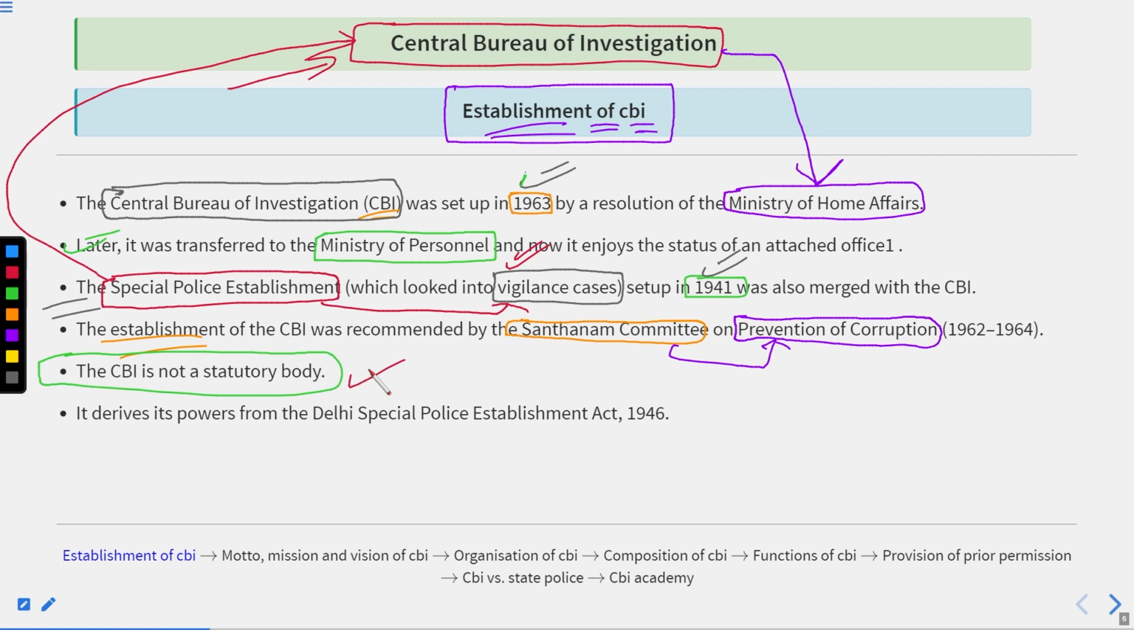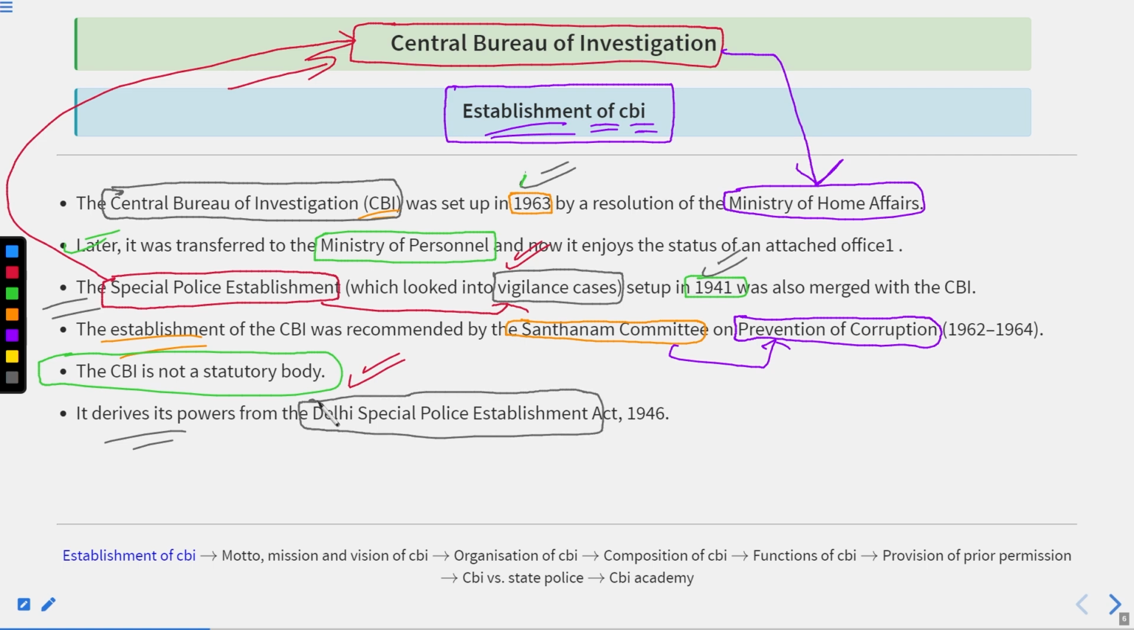Now if we talk about the CBI, remember, CBI is not a statutory body. Why? Because the CBI does not have its own act. There is no separate act passed in the parliament to establish the CBI. So if the CBI does not have its own act, rules and regulations, then on what basis does the CBI work? Basically the CBI derives its power from this one.